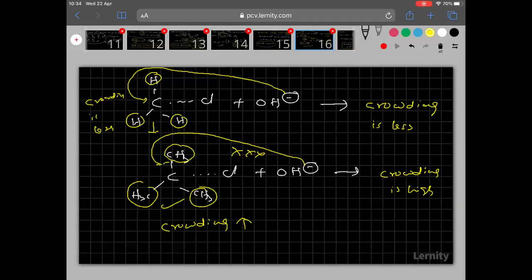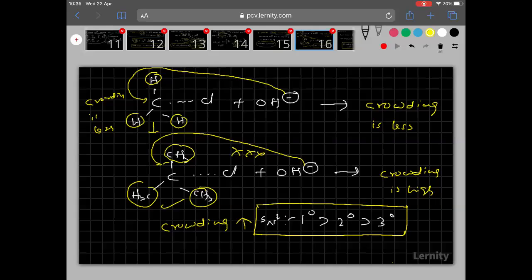Now try to understand and tell me, everyone, in primary, secondary and tertiary, which is less crowded? Primary. Which is more crowded? Tertiary. Therefore, in SN2, what is the order of reactivity? Primary greater than secondary greater than tertiary. This is the most important one. In SN2, order of reactivity: primary alkyl halides greater than secondary alkyl halides greater than tertiary alkyl halides.